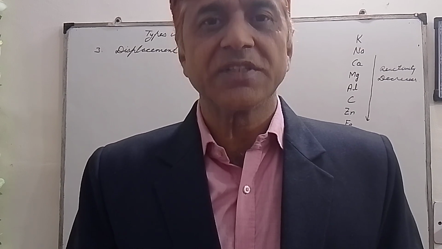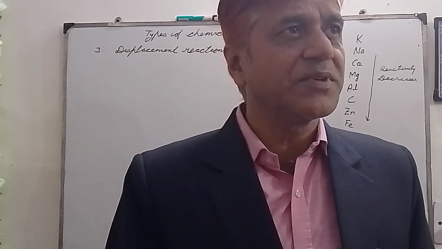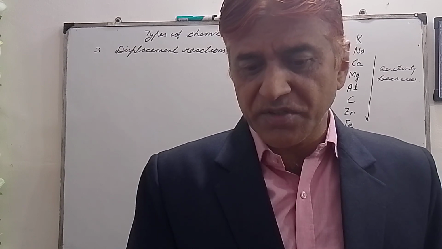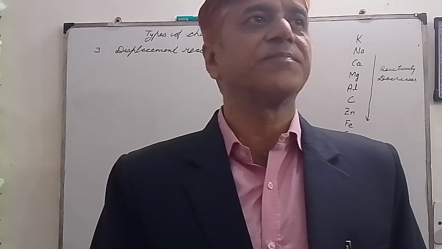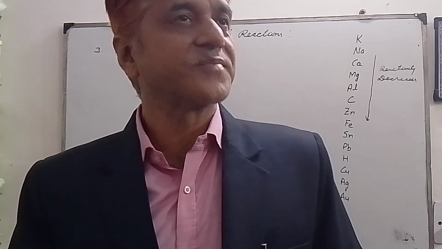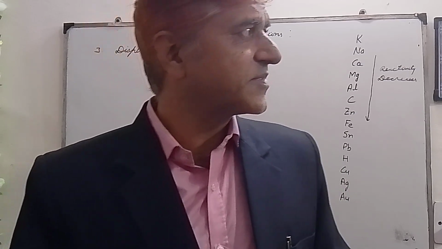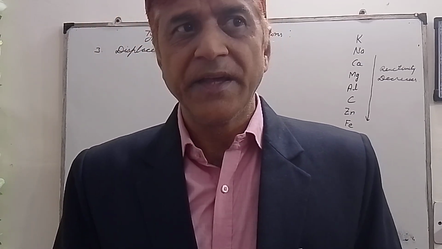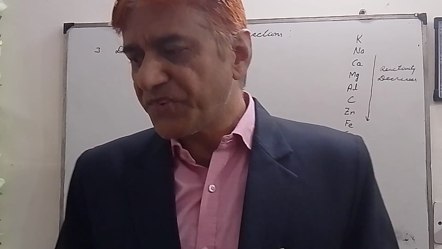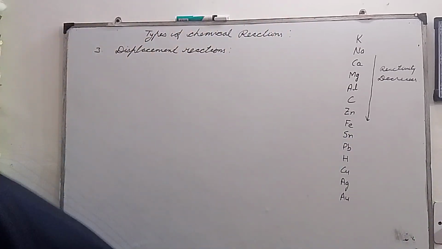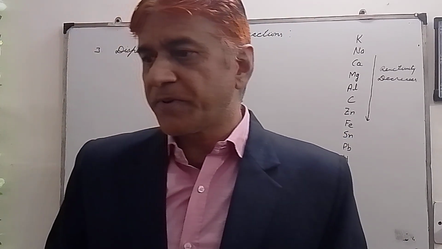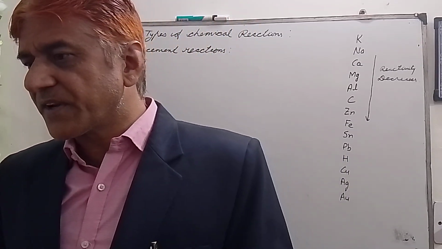So let me recall this. I had told two sentences, acronyms, to learn. One was in English and one was in Hindi. The acronym in English was: please stop calling me a careless zebra.